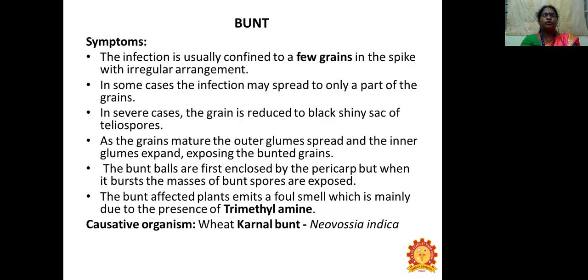The infection is usually confined to a few grains in the spike, with irregular arrangement. In some cases, the infection may spread to only a part of the grain. In severe cases, the grain is reduced to a black shiny sac of teliospores. As the grains mature, the outer glumes spread and the inner glumes expand, exposing the bunted grains. Bunt-affected plants emit a foul smell, mainly due to the presence of trimethylamine. The causal organism of wheat kernel bunt is Tilletia indica.